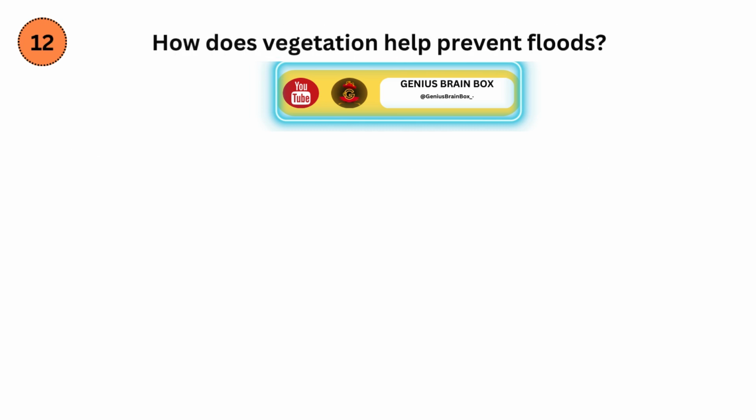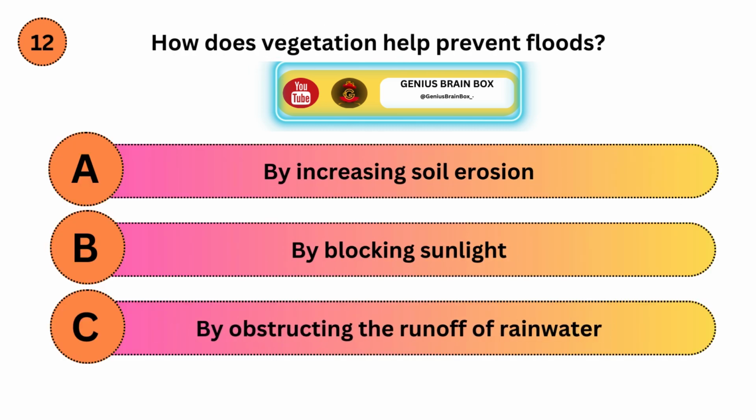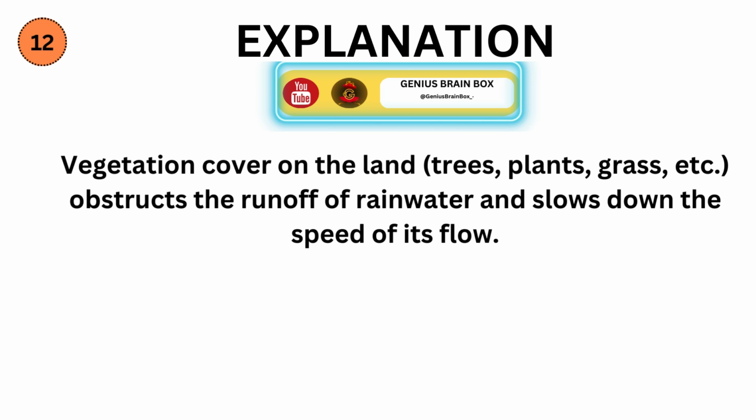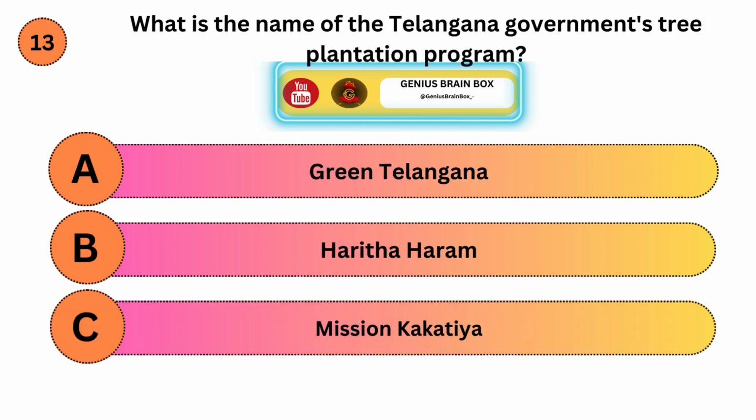How does vegetation help prevent floods? Option A, by increasing soil erosion. Option B, by blocking sunlight. Option C, by obstructing the runoff of rainwater. Correct answer is C. Explanation. Vegetation cover on the land, trees, plants, grass, etc., obstructs the runoff of rainwater and slows down the speed of its flow.